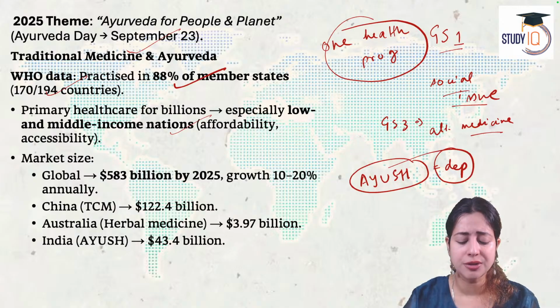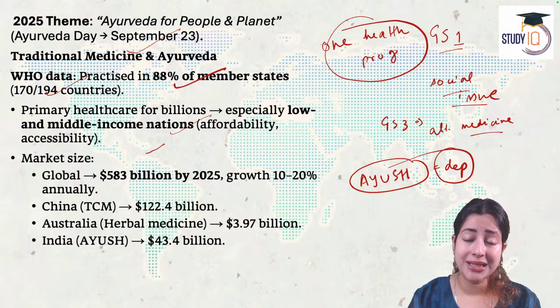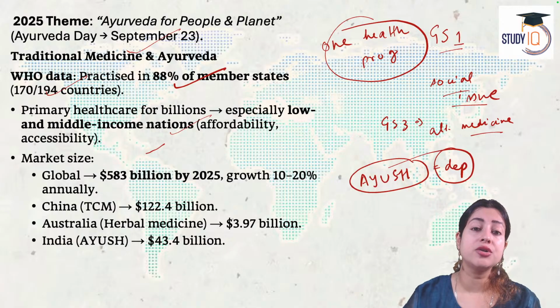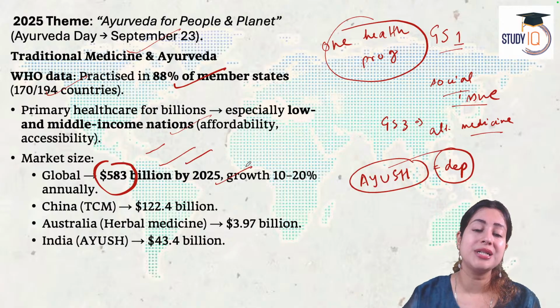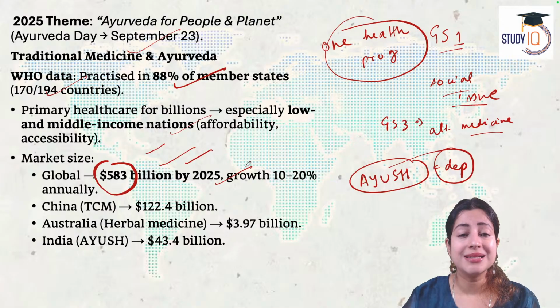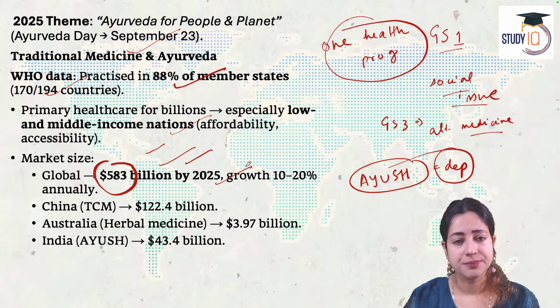Globally also, we cannot afford that. So therefore, today the market of alternate medicine is increasing. It is about $583 billion in 2025. The growth rate is 10 to 20% annually. It will jump further the next year.